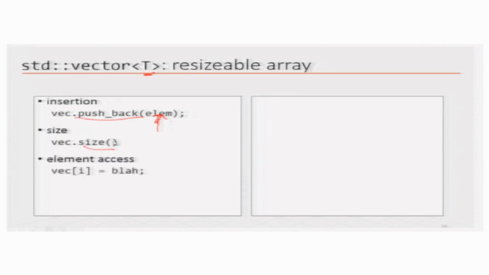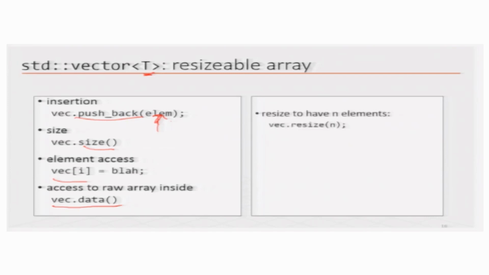You can also access the ith element of this vector using indexing like an array. So, vector[i] equals something would put that thing into the vector's ith position. And if you want to extract the array of information inside the vector, then you can call the data function and it will give you access to the array inside the vector.